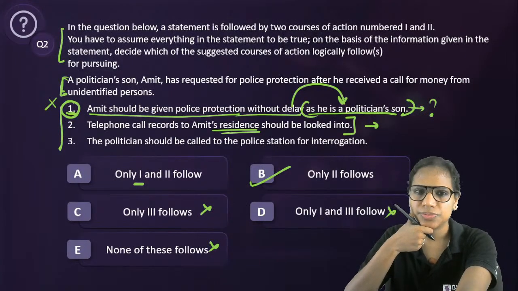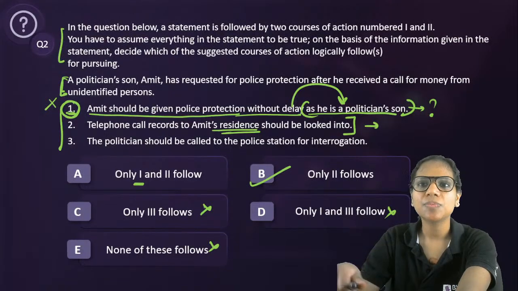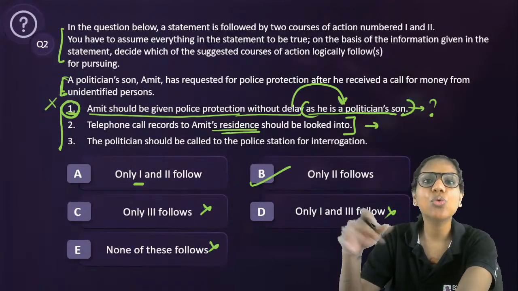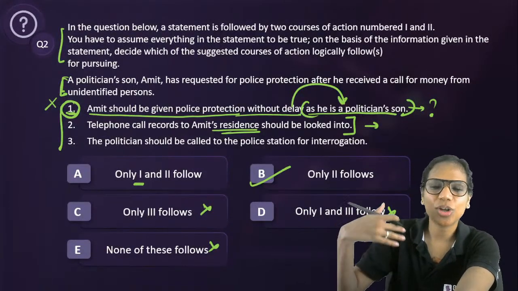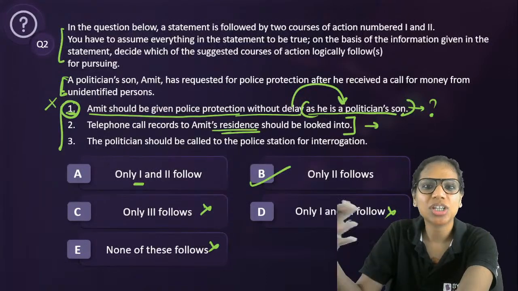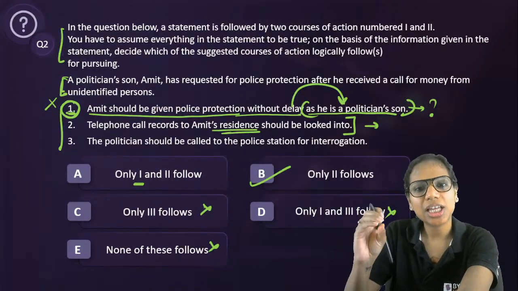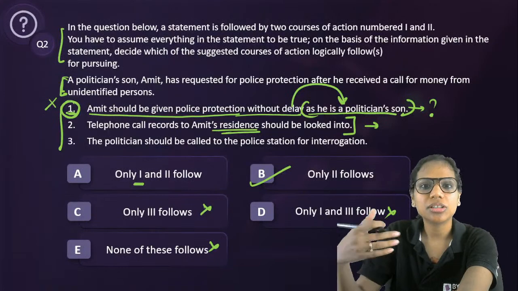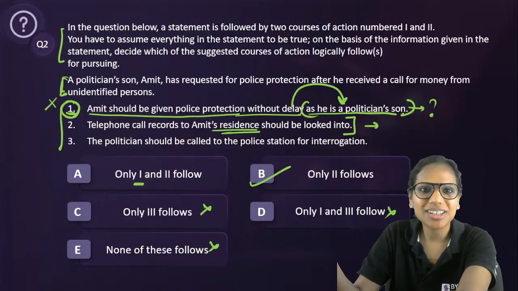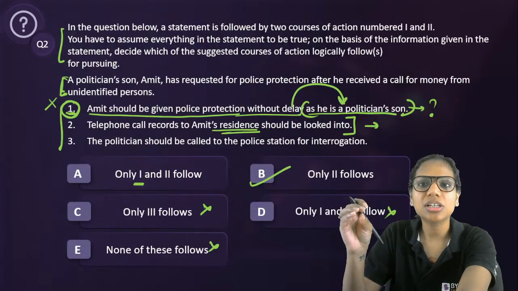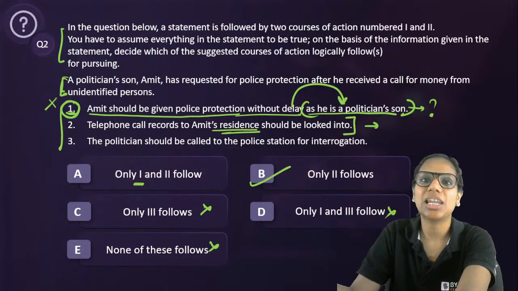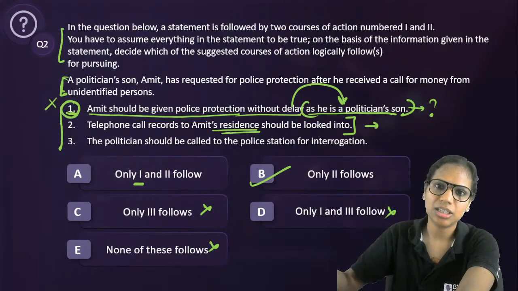Still, I would still mark 2 in the exam, because this does not appear like, see, even if let's say the call has been made to his personal number, we can always check who all know or basically have dealings with Amit or his father, right? So even the telephone records to his residence or that made to him, to his father, they can all be checked, right? So it does not still appear very irrelevant, even if I assume that, right?